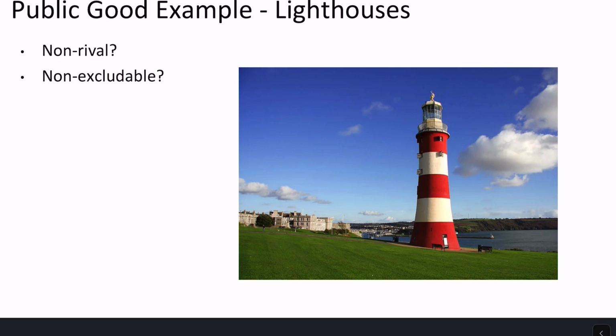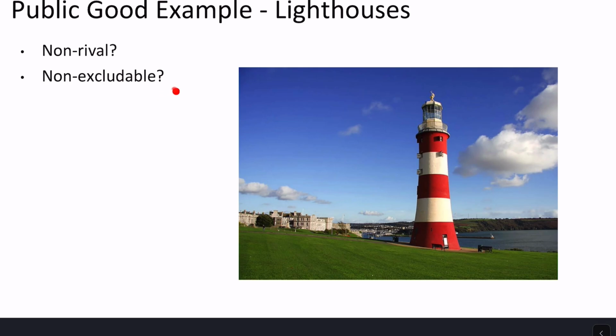So is a lighthouse non-rival, meaning if one boat sees the light that's going around in the lighthouse, does that prevent another boat from seeing that same light? No, many boats out at sea can see that same light and make sure they don't go that way or they're going to run into rocks, run into the shore.